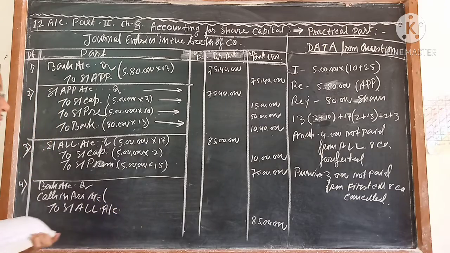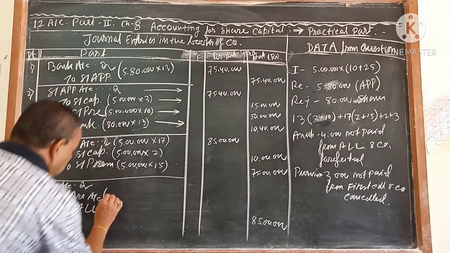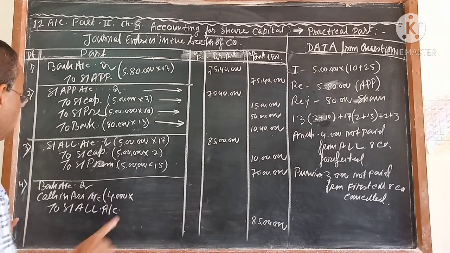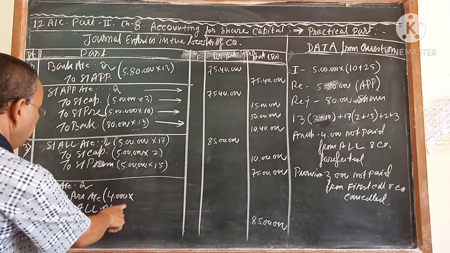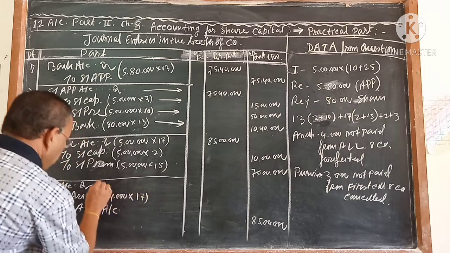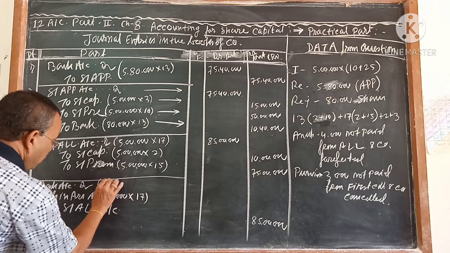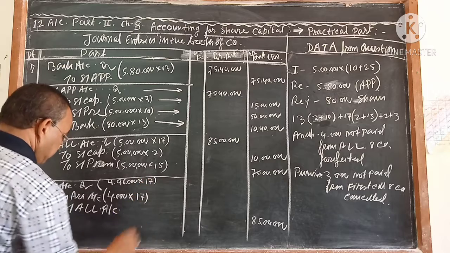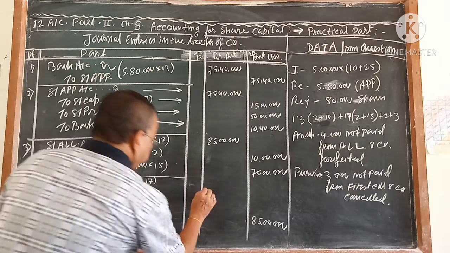Calls in arrear means how much money you did not get. You did not get from Anup for 4,000 shares. 4,000 shares money, how much money did you not get? 4,000 into 17 you did not get. Keep in mind, it is not just the 15 or the 2. Because Anup did not pay the allotment money for 4,000 shares: 4,000 into 17. And bank, how much did you get? 5 lakh minus 4,000, that is 4 lakh 96,000 shares into 17 you got. Correct? So the bank account you are getting is 8432.